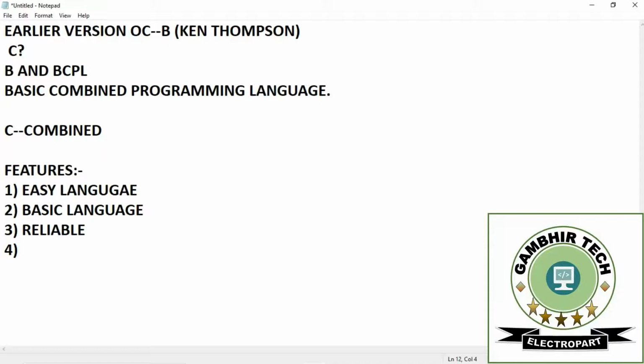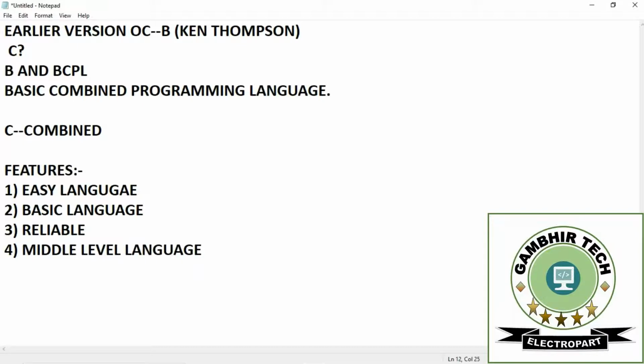Mostly we call it a middle level language, but in some books it is written as a high level language.